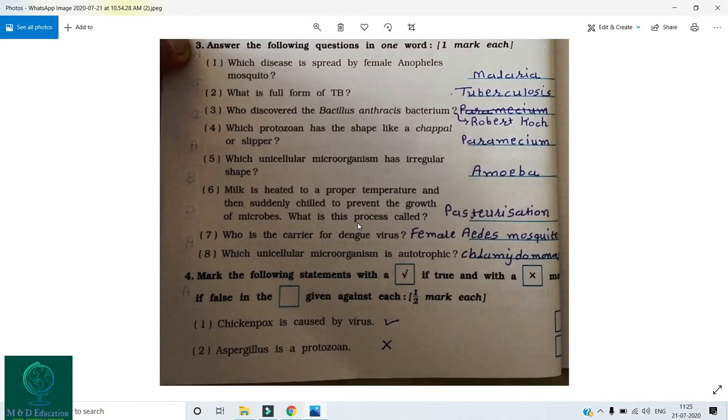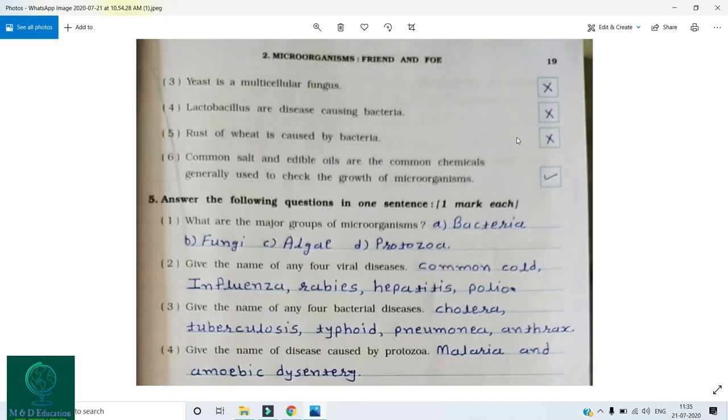Chickenpox is caused by a virus. It's right. Aspergillus is a protozoan. It's wrong. Now the third right or wrong is, yeast is a multicellular fungus. It's wrong. Lactobacillus are disease causing bacteria. Wrong. Rust of wheat is caused by bacteria? No, wrong. Common salt and edible oils are the common chemicals generally used to check the growth of microorganisms. So the answer is right.